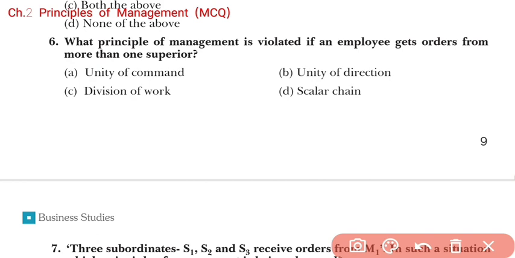What principle of management is violated if an employee gets order from more than one superior? So students, here it will be unity of command. Okay, why unity of command? Because according to this principle, one subordinate employee should receive orders and instructions at one time only from one senior. Because if one junior employee gets orders and instructions from more than one superior at one time, he will be confused whose order he should follow first and whose order he should follow later.